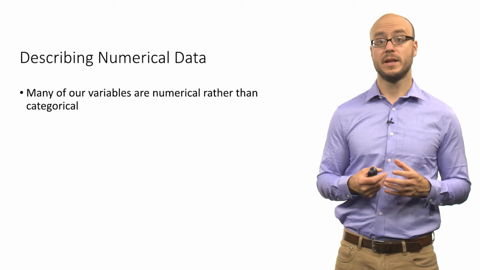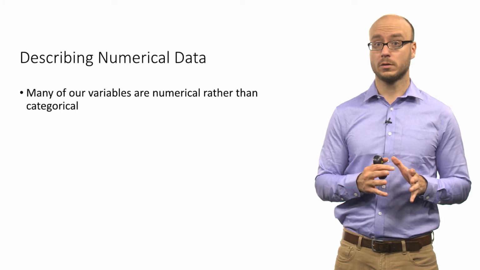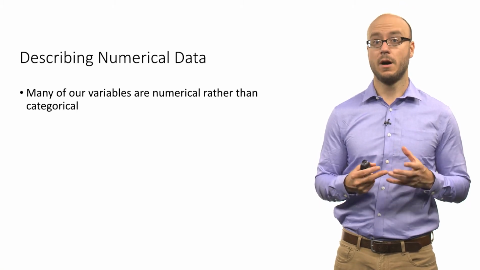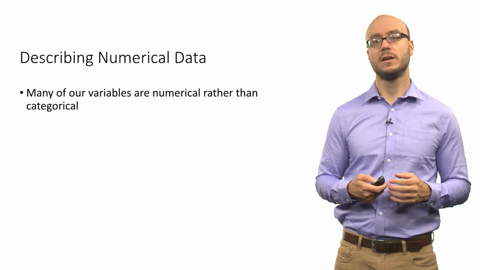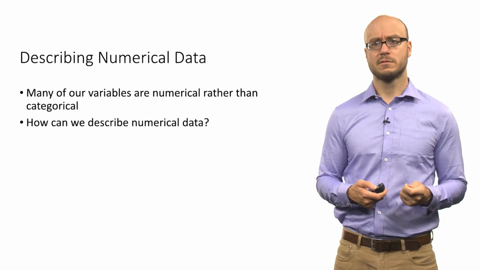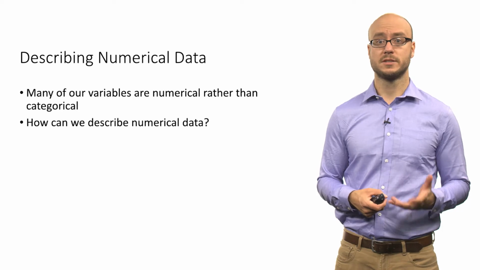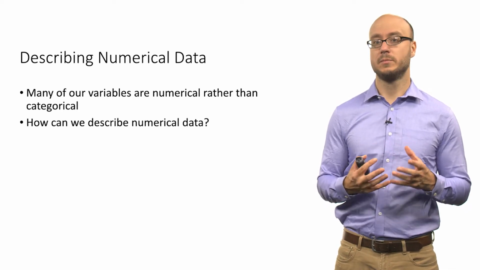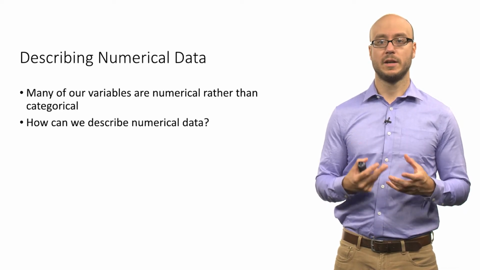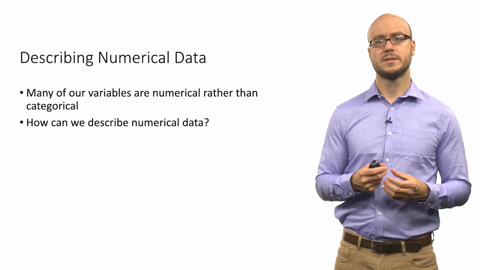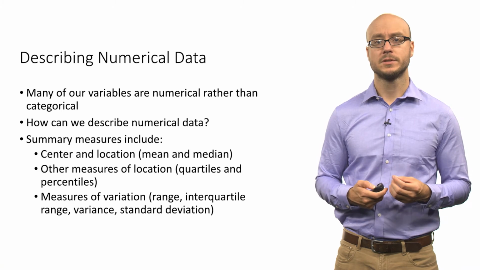Because in this data set, many of our variables are not categorical. We have a few categorical variables, like the gender variable, but a lot of the columns are numerical, especially these ranking variables. So how can we describe numerical data? Last week we talked about categorical data, so we know how to create tables, bar graphs and pie charts. But numerical data is a little bit different because it can take on many different values.